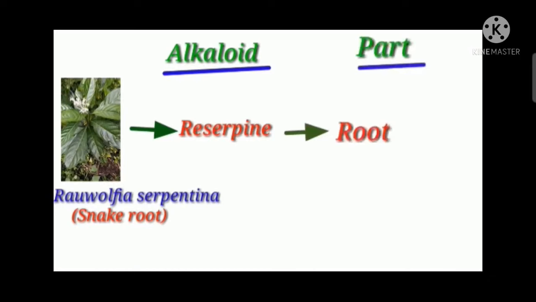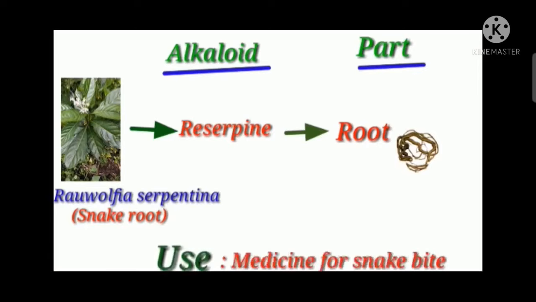The next plant is Rauwolfia serpentina, a snake root plant. The alkaloid reserpine is produced from the root of this plant. It is used as medicine for snake bite.